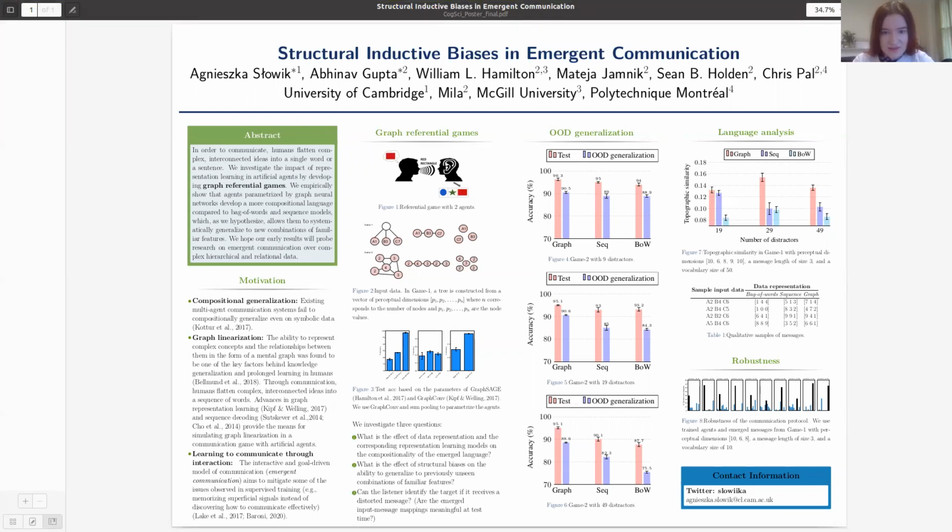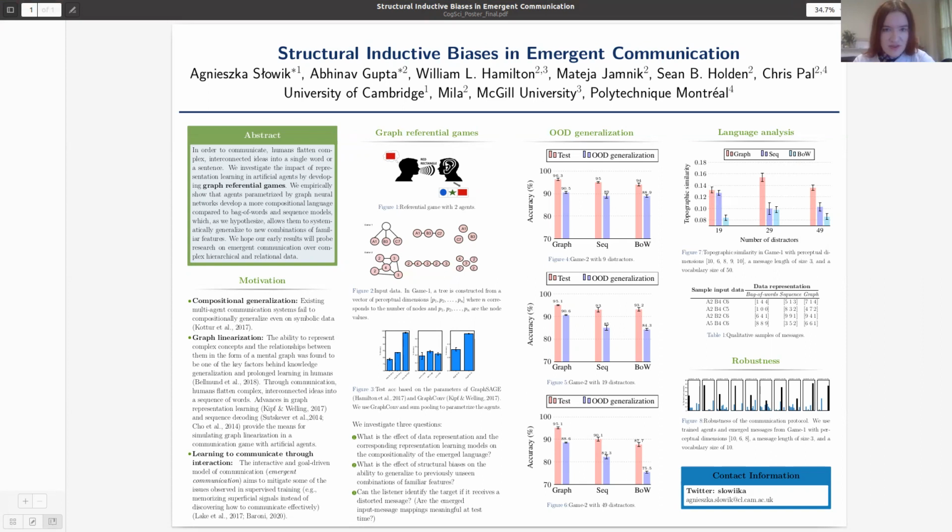What are referential games? In the standard setting, a referential game involves one speaker and one listener. The speaker has access to the input that the listener cannot directly observe. The speaker describes the input to the listener, and then the listener must choose the original input among the distractors based on the message from the speaker. It's a one-way communication, and importantly, the symbols have no predefined meaning.